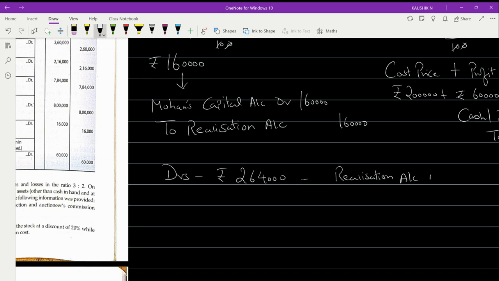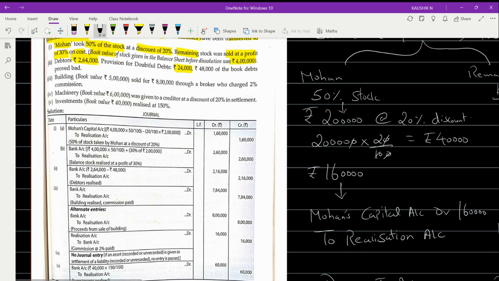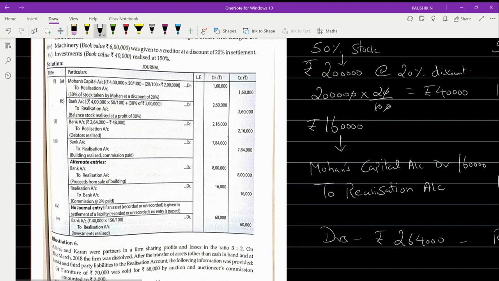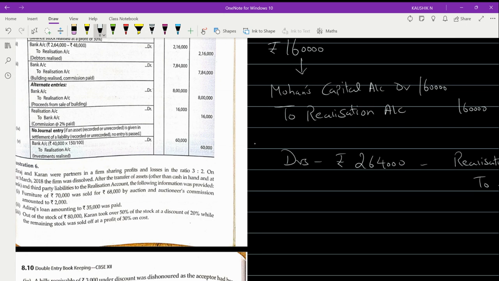But they have also given some information with respect to debtors: provision for doubtful debts, which you are maintaining. They have given it as rupees 24,000.